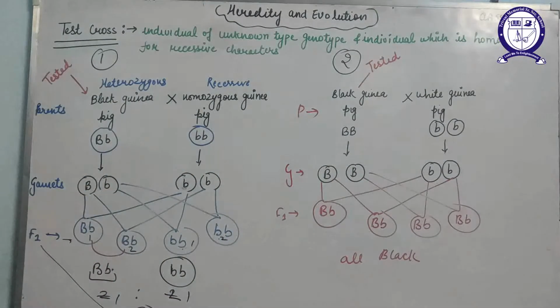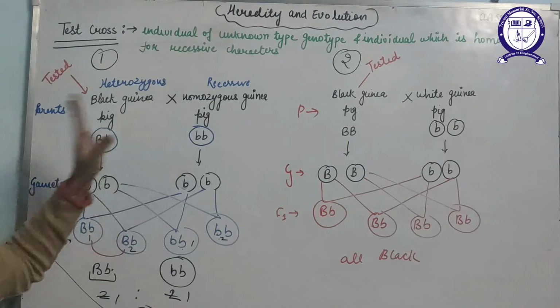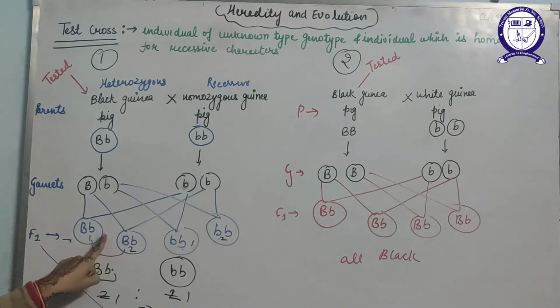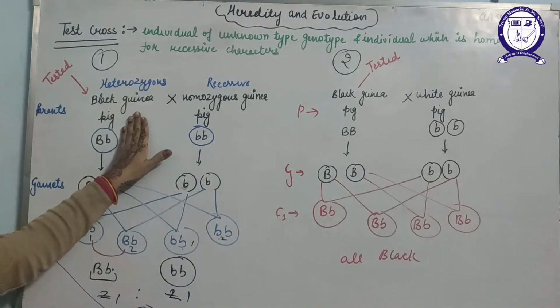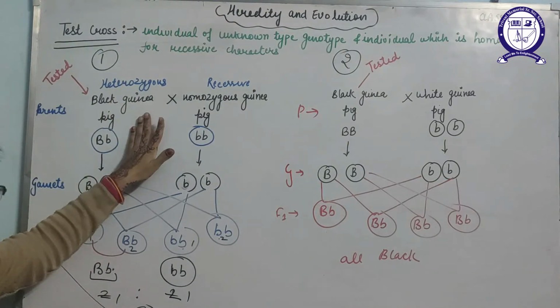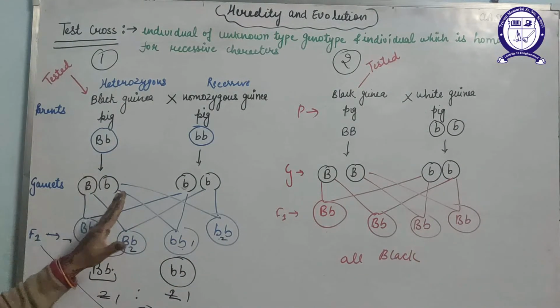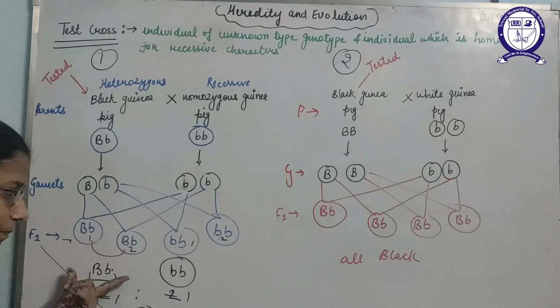It will depend on what type of organism we are going to study for the test cross. If we take an organism whose genotype is heterozygous, it will show the characters of the dominant only, but it will show two types of results here: one of the recessive character and one of the dominant character. If we have taken the parent of the recessive character, that can be expressed here. On the other side, if we have taken a heterozygous, that is not pure black, it will give the result of the black also.